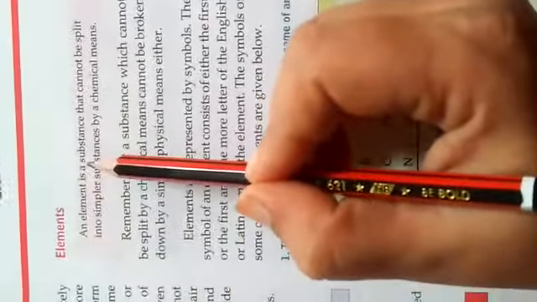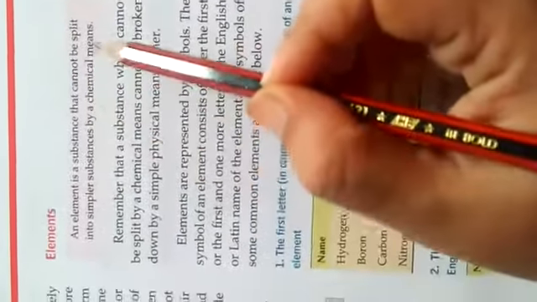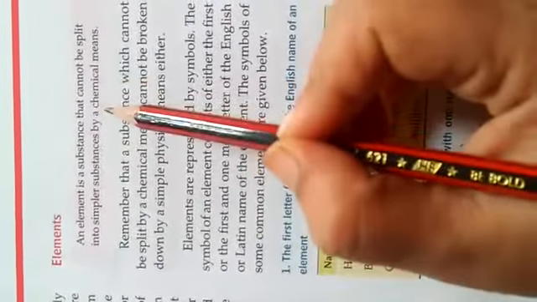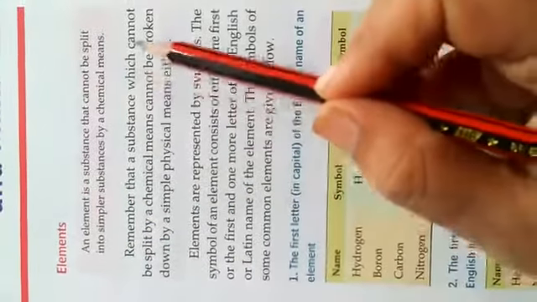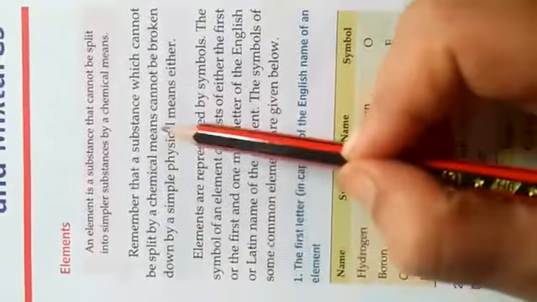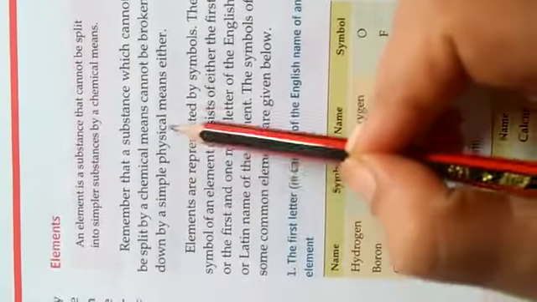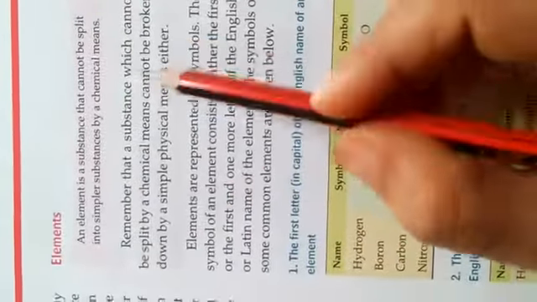Now next, elements. An element is a substance that cannot be split into simpler substances by a chemical means. An element we cannot split by a chemical process. Remember that a substance which cannot be split by a chemical means cannot be broken down by a simple physical means either.